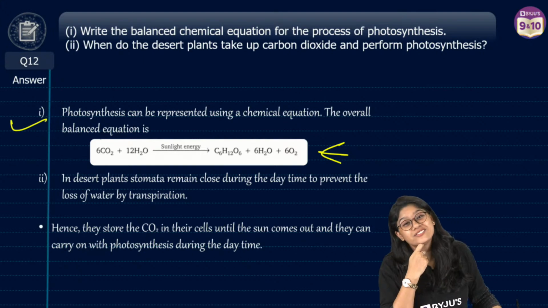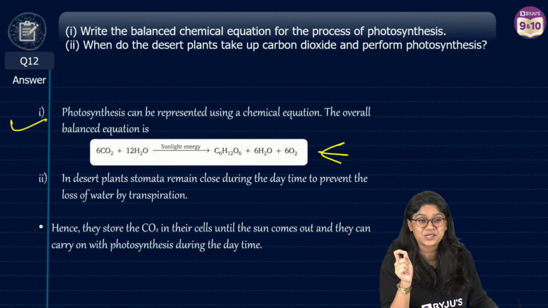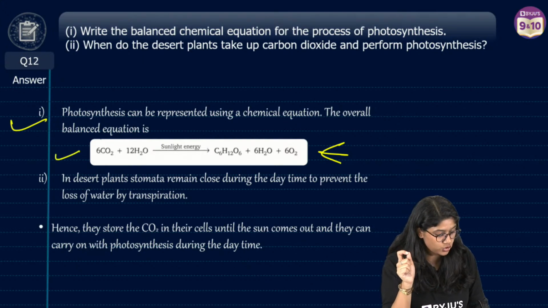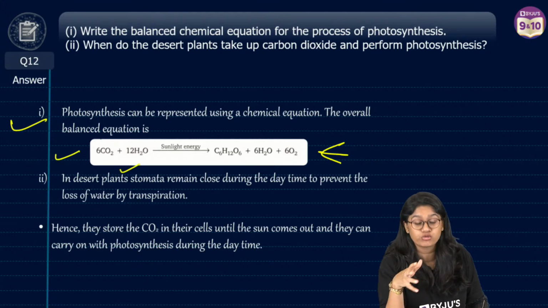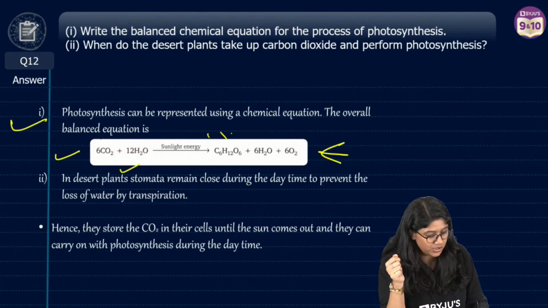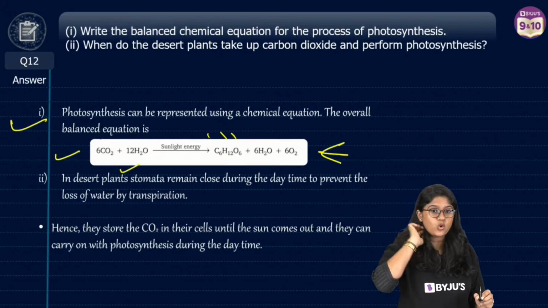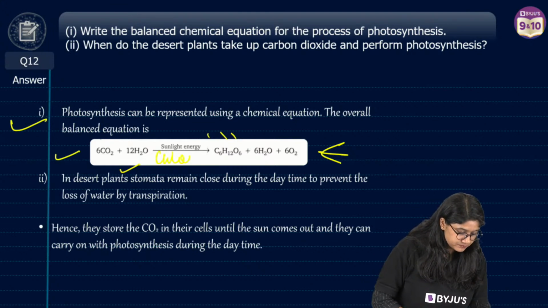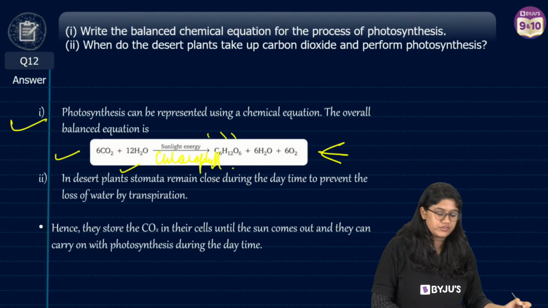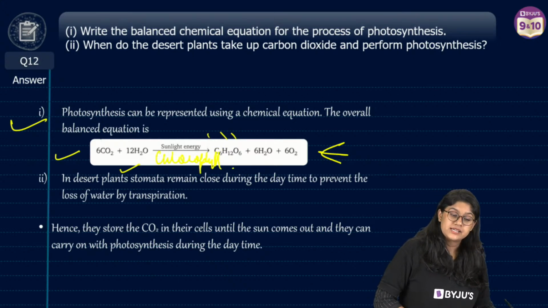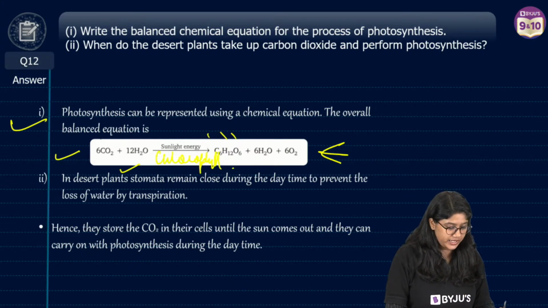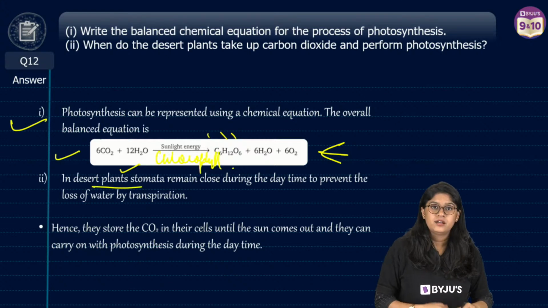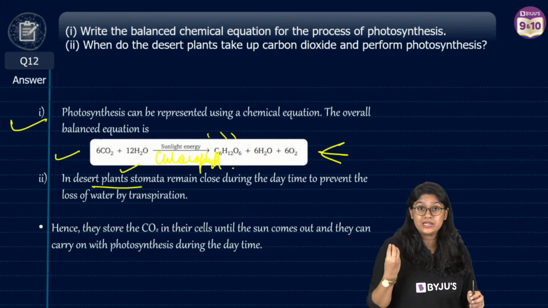Always remember to write the balanced equation. 6 CO2 plus 12 H2O, in the presence of sunlight and chlorophyll, gives C6H12O6, that is glucose, plus 6 H2O and 6 O2. Yes, chlorophyll we can write. Yes, we have just noted that.